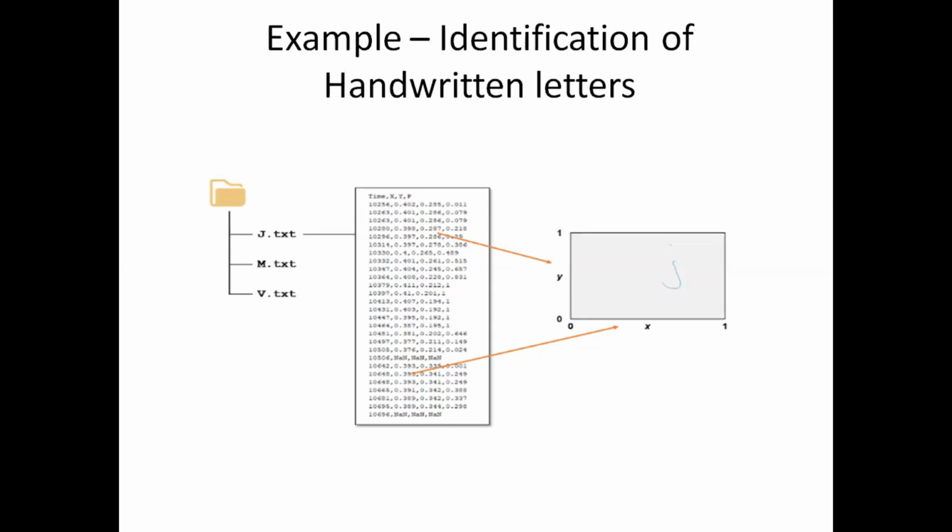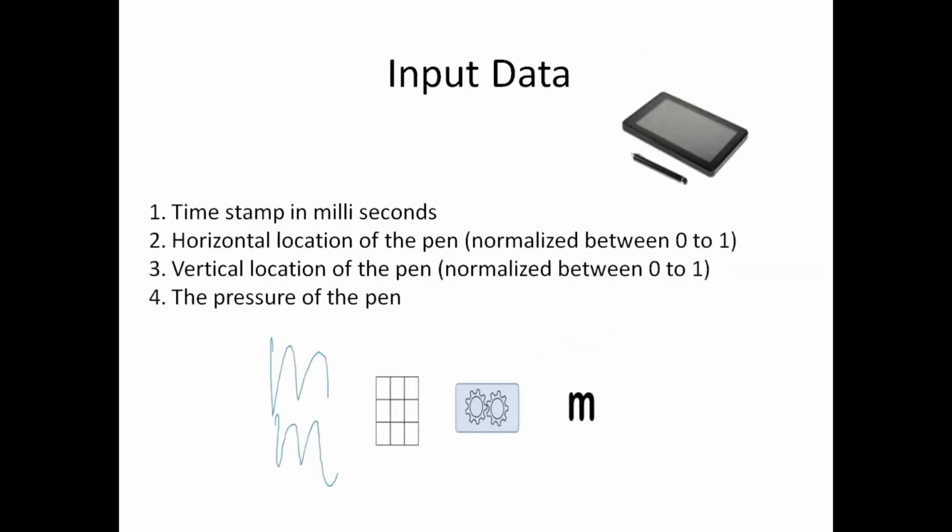So we will see the details of this text file which contains the data. The input data is collected based on the letters that are written on a tab like this. The input data that we are collecting are the time stamp in milliseconds, meaning the current time. That is the time stamp, and that time is noted in milliseconds.